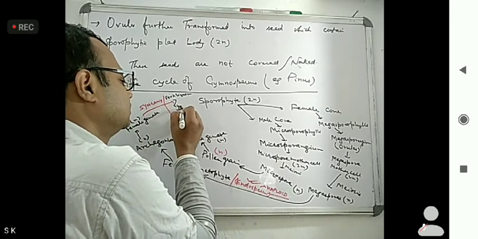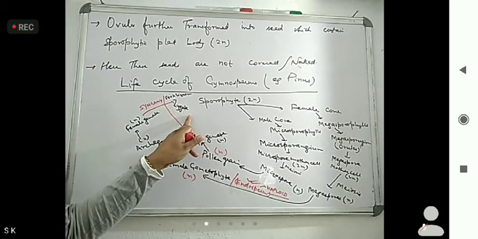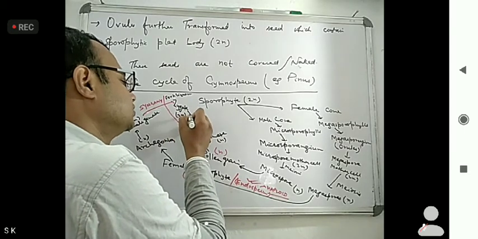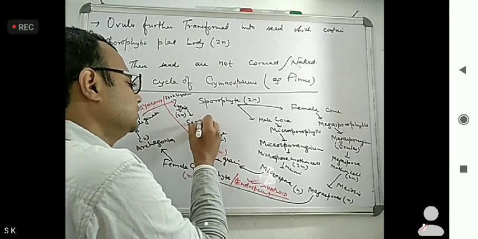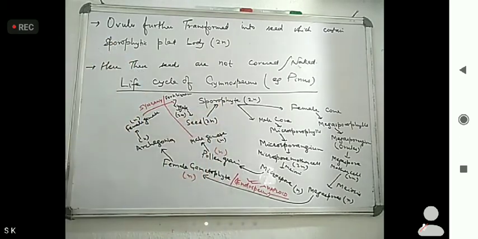Zygote. Now, this zygote becomes diploid, forming what? Seed. And seed is diploid that ultimately goes to sporophyte.